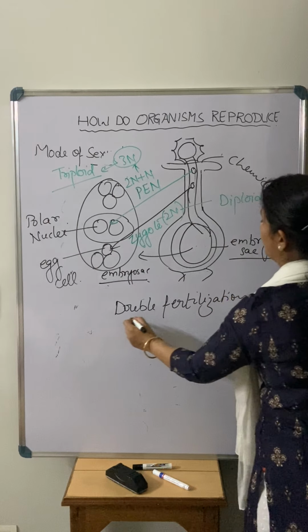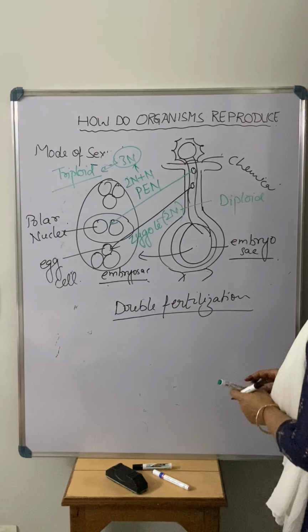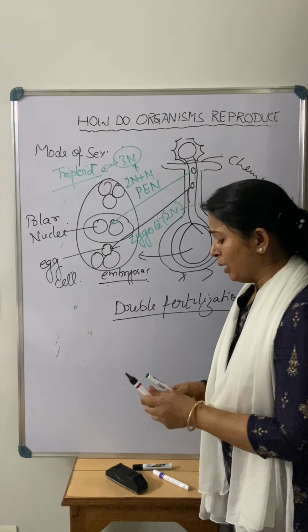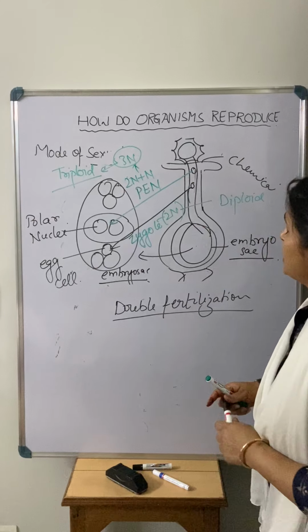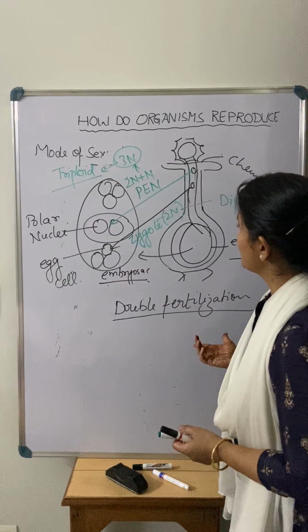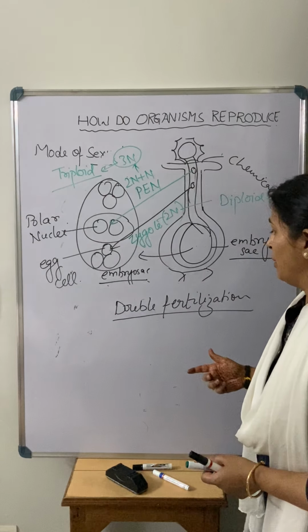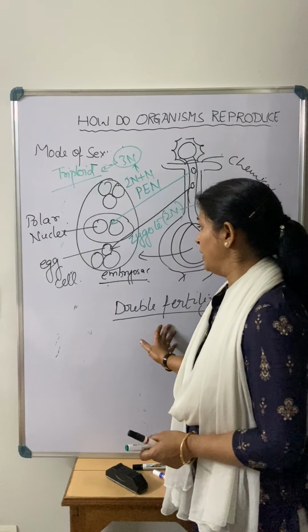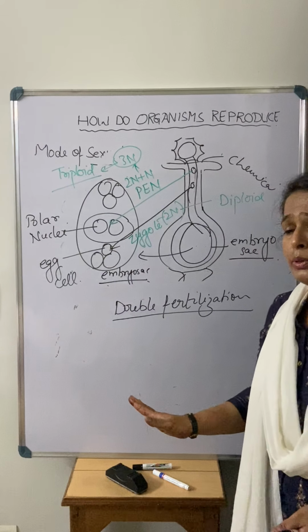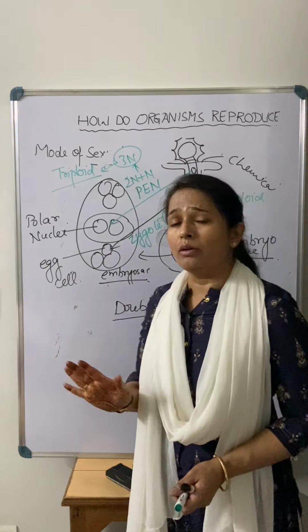So this is all about today's class. How many parts are present in a flower? Which part is responsible for reproduction? How does fertilization take place? What is the meaning of double fertilization? All the things I have told you. I hope you will get all the things very clearly.